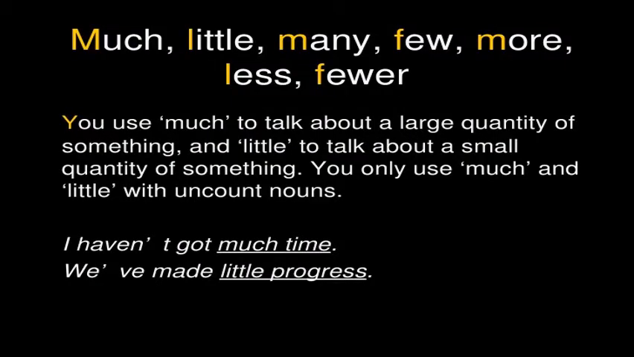And kids, as we have here, we have different types of quantifiers. We have much, little, many, few, more, less, and fewer. The first one that we're going to see is much. It says that we use much to talk about a large quantity of something and little to talk about a small quantity of something. You only use much and little with uncount nouns.